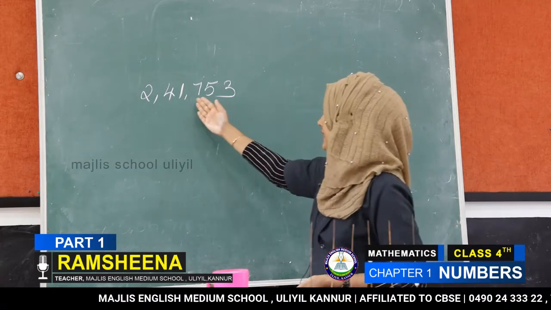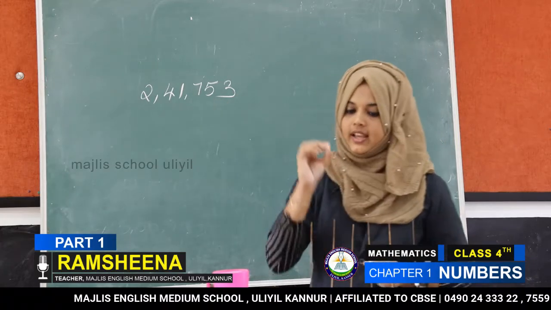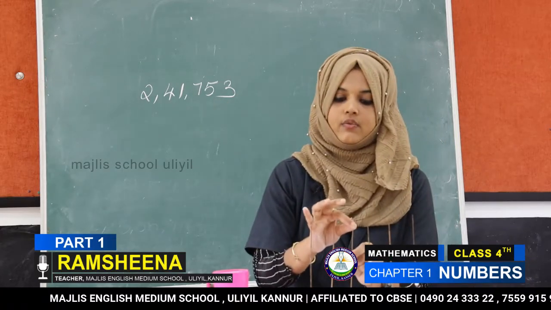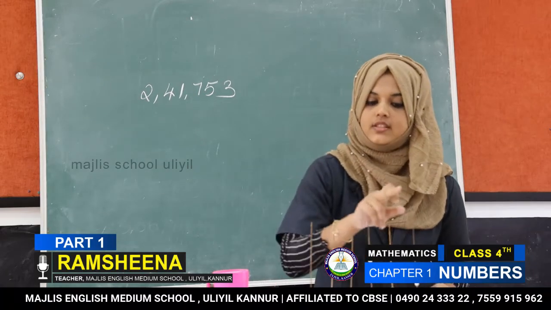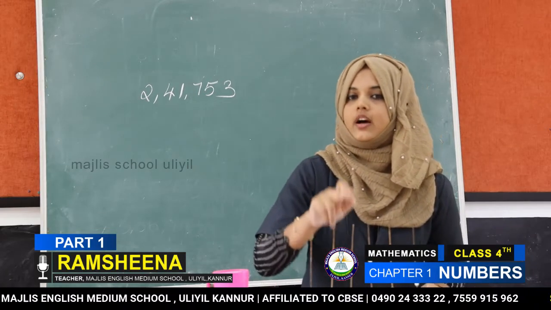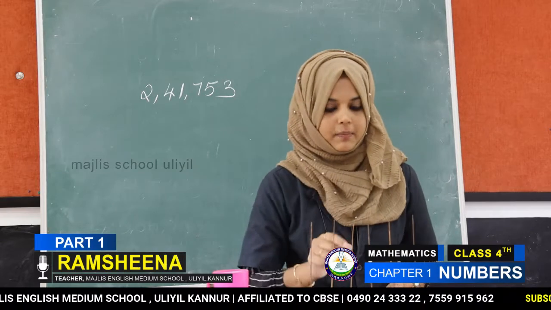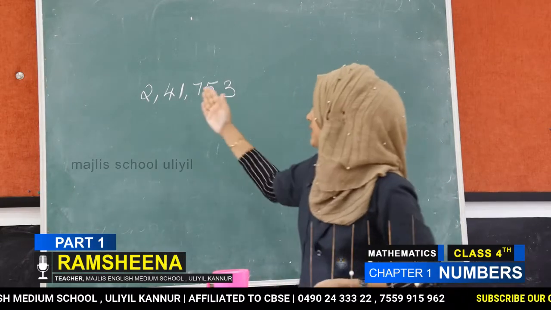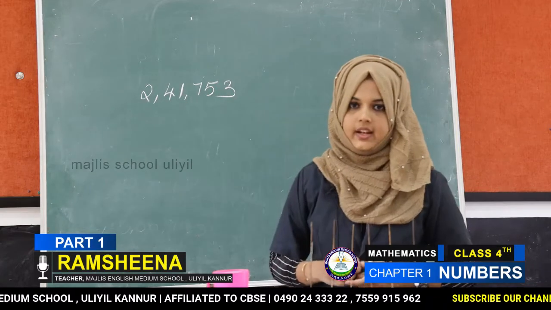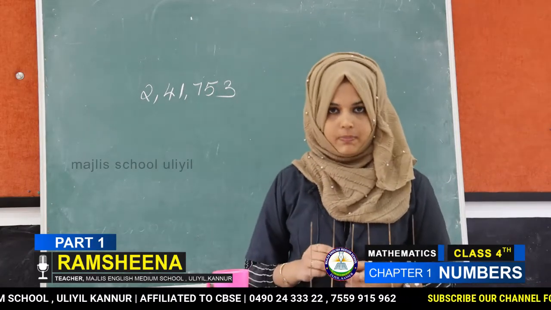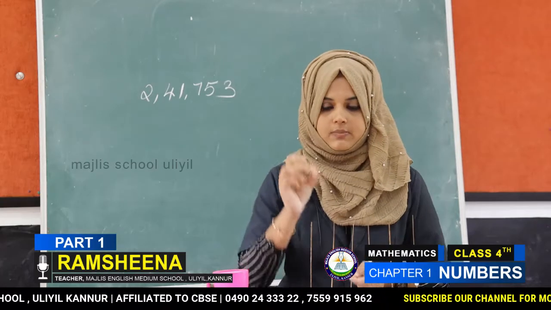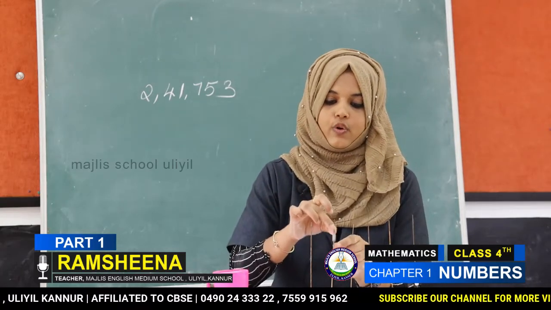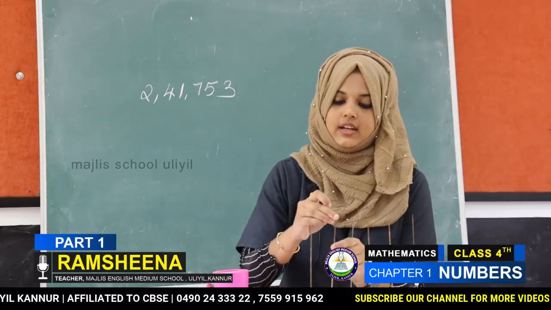Then the next number, 1. Only 1 bead in which place? Ones, tens, 100 and thousands place. Only 1 bead in thousands place. Okay. Then next number 4, in 10,000s place. Then we get 4 beads in 10,000s place.